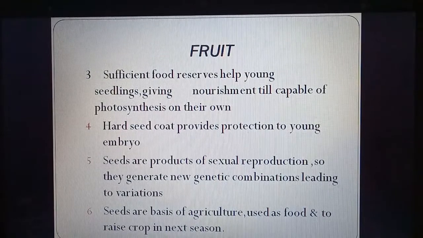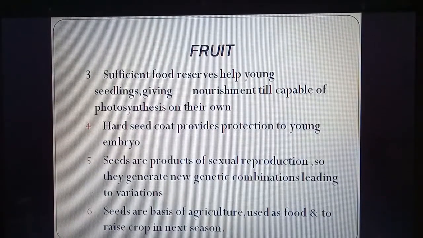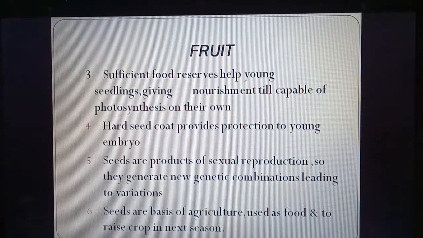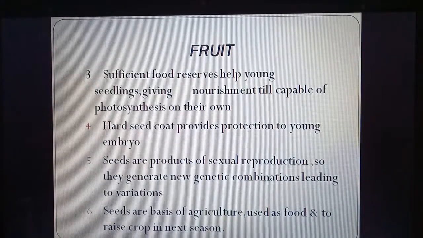Now the hard seed coat provides protection to the young embryo. The seeds are products of sexual reproduction, so they generate new combinations. Because they are formed by fusion, there is variation in a seed. Seeds are the basis of agriculture. And we know that they are used as food and also to raise crops in the next season.